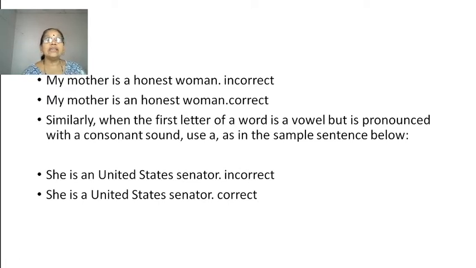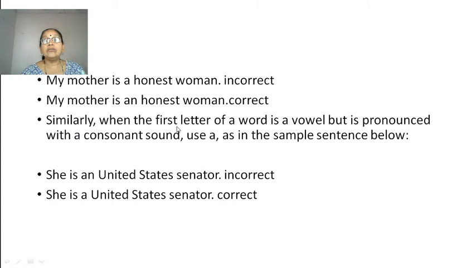You cannot write a here, because we pronounce it "onest", not "honest". So this sentence is incorrect. "My mother is an honest woman." This sentence is correct. Understood this difference?